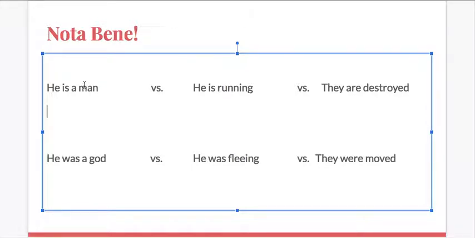Try and take a moment and decide whether, based on these examples, which of these examples would you use a form of sum or a form of aram, and which one of these would not use one. The really legendary students will try and translate all these words. Pause the video and try and translate all of them before moving on. But at the very least, I want you to try and think, well, would this use a sum or an aram, or would it not? Pause the video if you need more time.